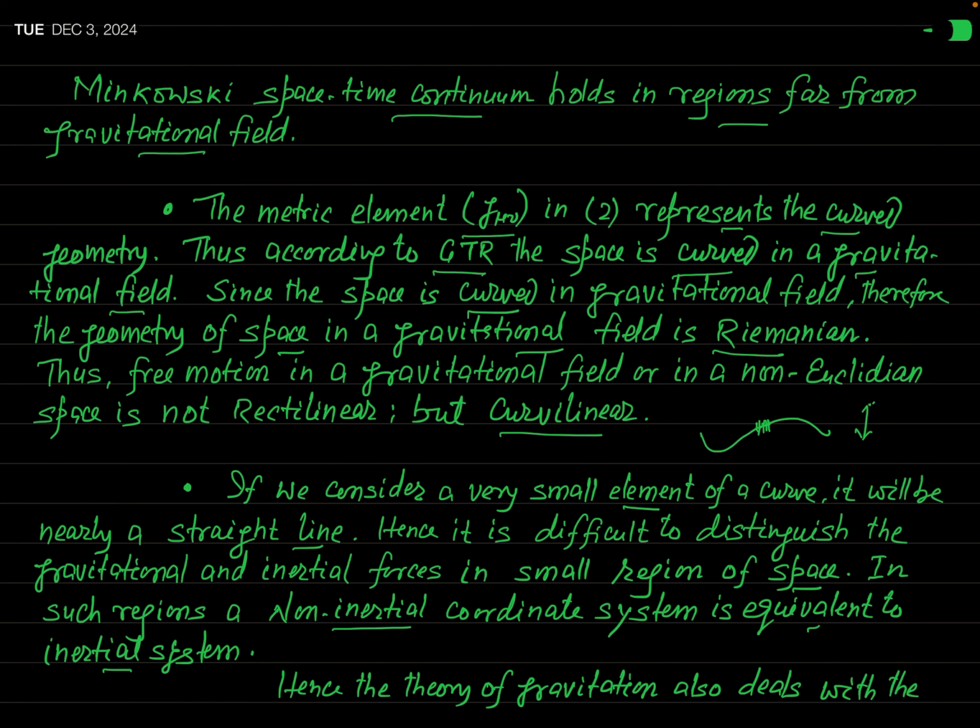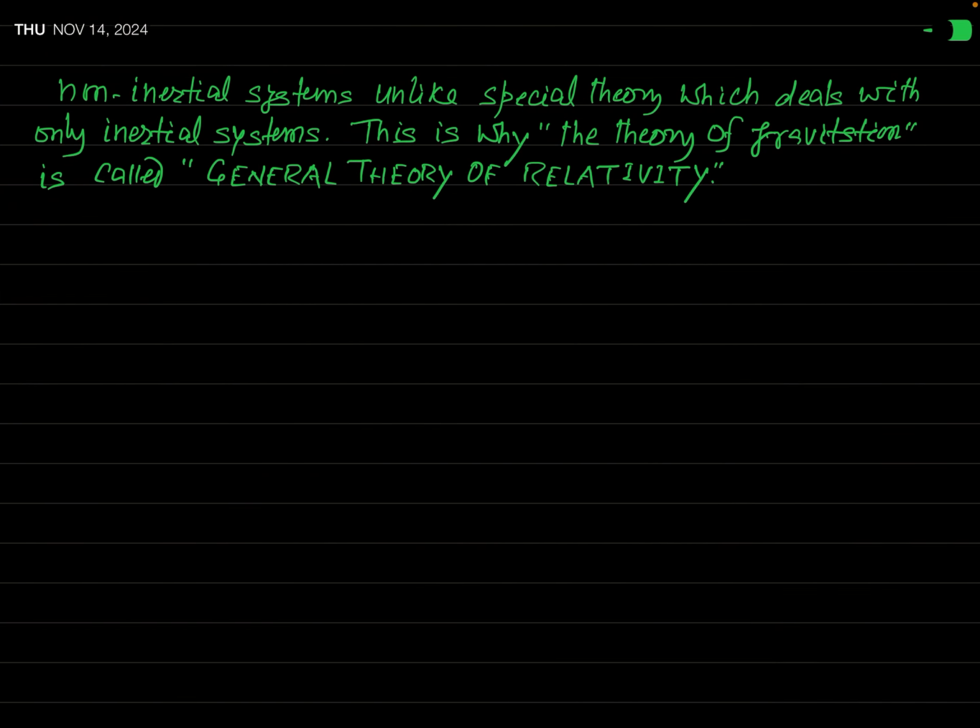in the non-inertial system. Now, since classically the difference between the inertial and non-inertial system is merely that in the latter the inertial forces come into play, hence you can say the theory of gravitation also deals with the non-inertial system, unlike the special theory of relativity, which deals only with the inertial system.